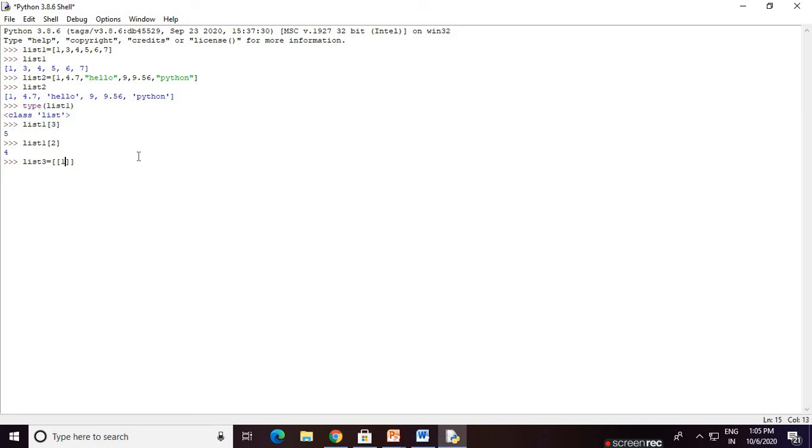For example, we store 1, then 7.5, then a comma, then again use a square bracket with hello, 7, 6.8, and close the square bracket.